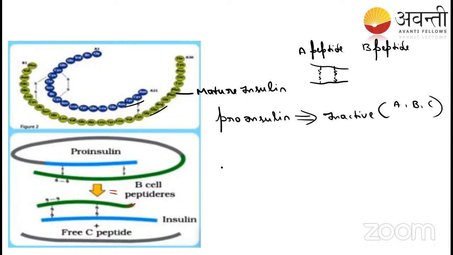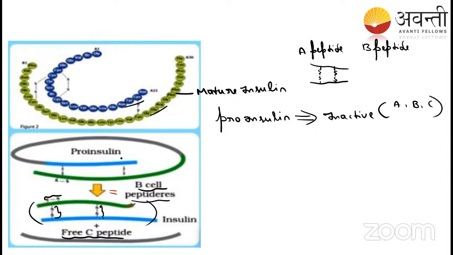Okay. So now, in the next step of the synthesis, see here, in the mature insulin the C peptide is removed. Now the mature insulin consists of only the A peptide and the B peptide. Here you can observe there is a single disulfide bond, which is the intra-disulfide bond in the A chain.